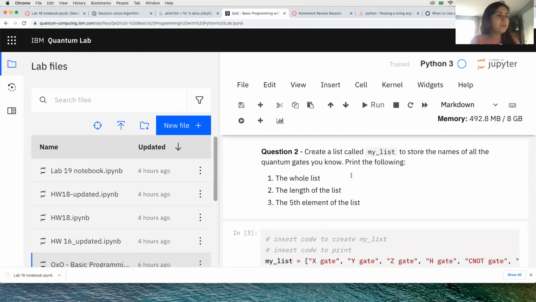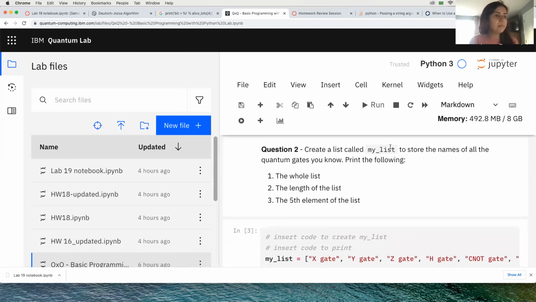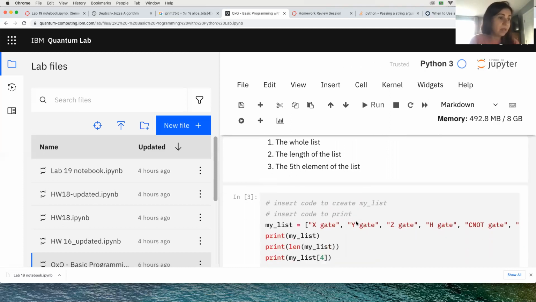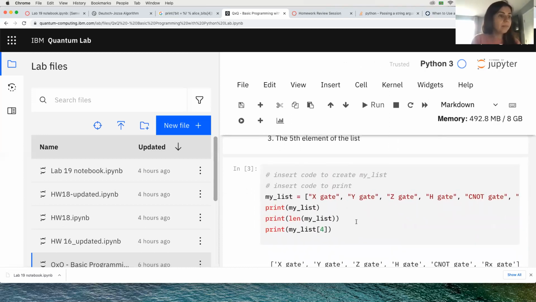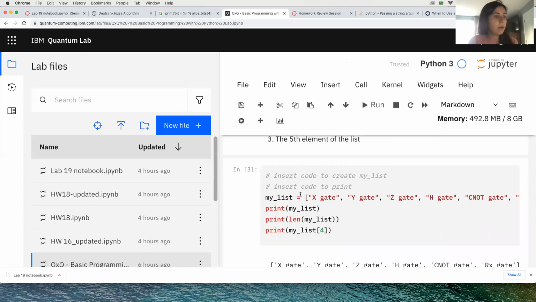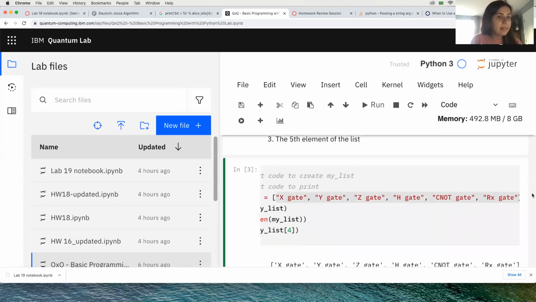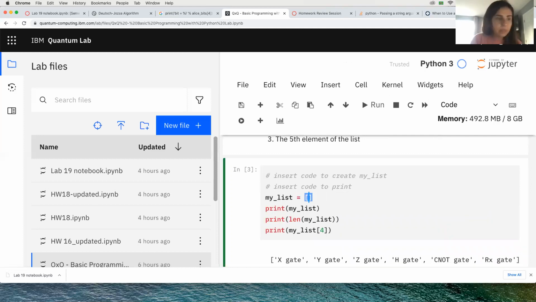What we're gonna do here is create a list named MyList to store the names of all the quantum gates we know, and print the whole list, the length of the list, and the 5th element of the list. So yeah, let's see how we do it.